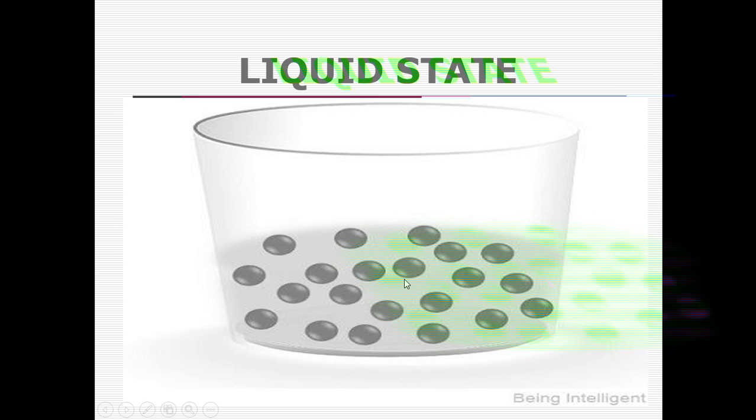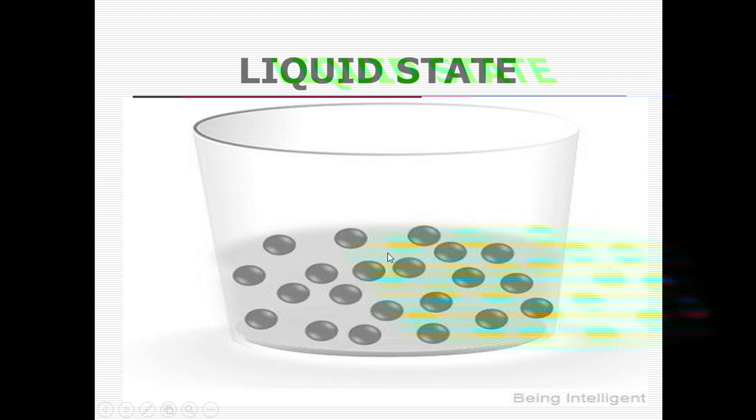But these liquids do not have definite shape, they do not have definite volume. Does the water have a definite shape? No, but it will take the shape of the container. Here you can see this water is taking the shape of what? This glass.